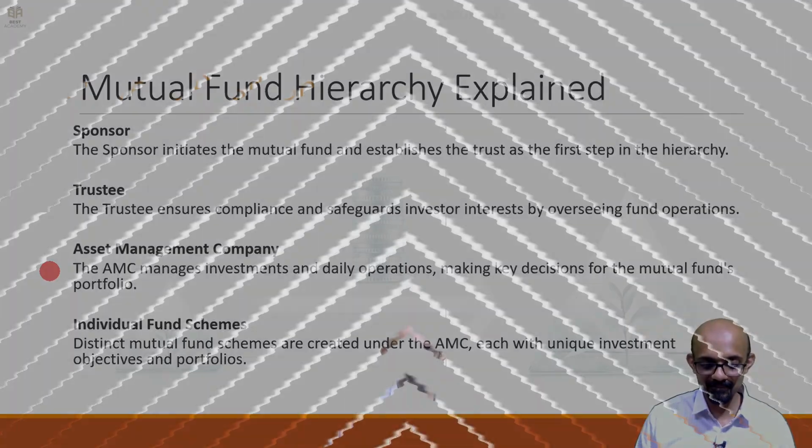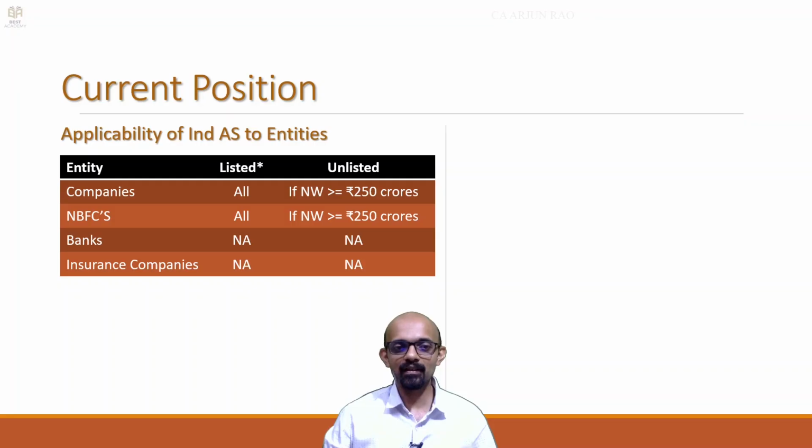Fine. So to sum up, currently who should follow Ind AS? Insofar as entities are concerned, it doesn't apply to banks and insurance companies. To other companies and NBFCs, if they are listed, then it applies. Because we are in 2025 now, all those dates are past. 1/4/16/17 for companies and 18/19 for NBFCs, those are all past dates.